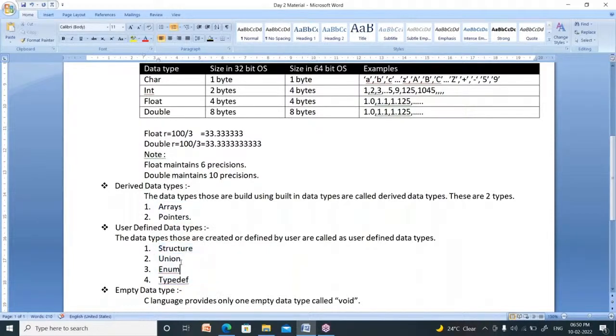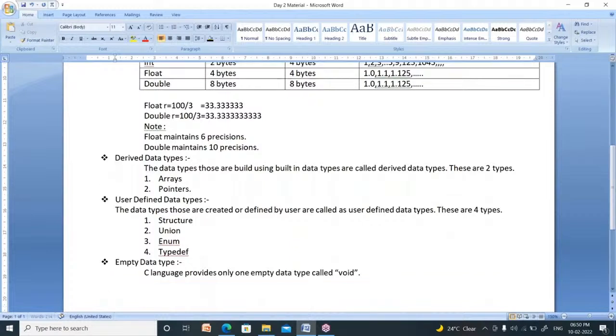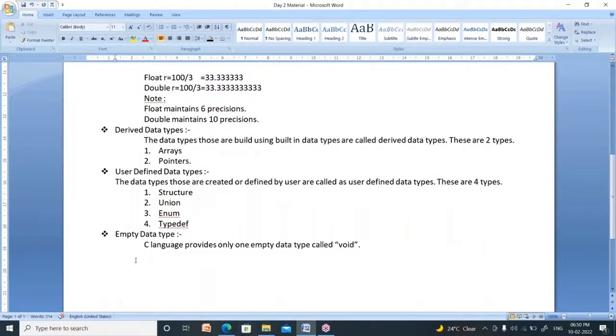So these are nothing but user defined data types. How many user defined data types are there? Four types: structure, union, enum, and typedef. There is one empty data type. Empty is nothing, so if you want to say nothing, you have to use one empty data type, that is void. Void means nothing. So C language provides only one empty data type, that is called void. These are about data types.